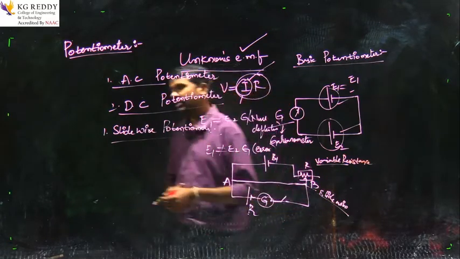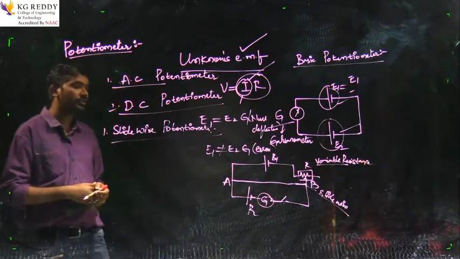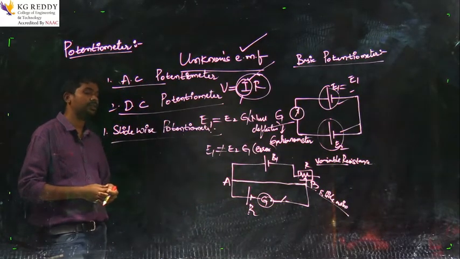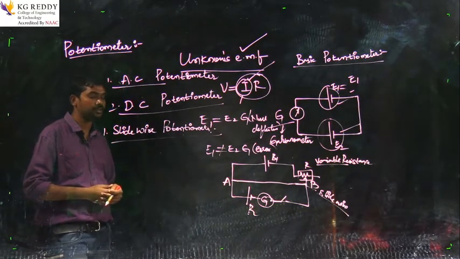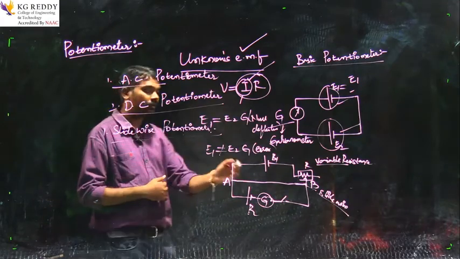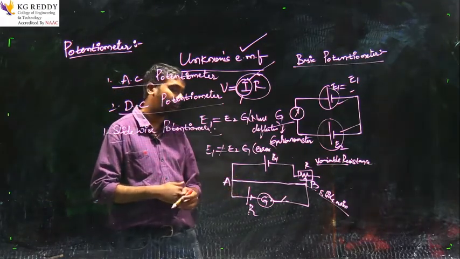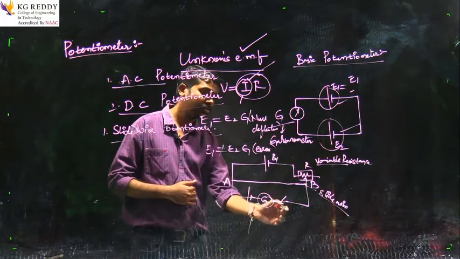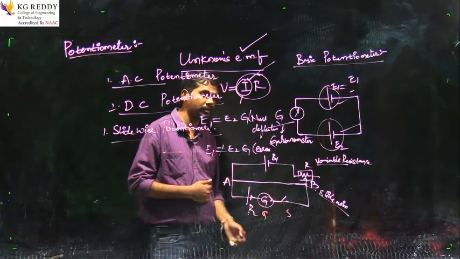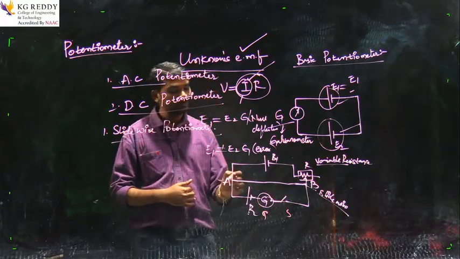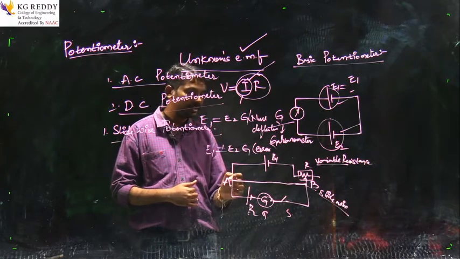First of all, we will be seeing the construction details of the basic slide wire potentiometer circuit. This is battery 1, battery 2, the sliding contact, that is the resistance, and this is one switch and this is one galvanometer.